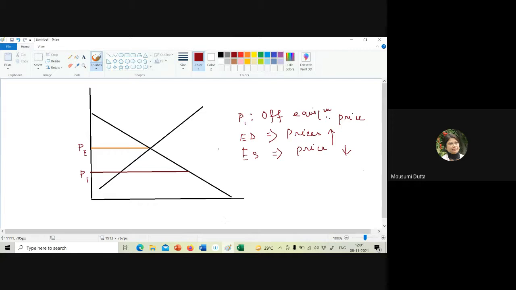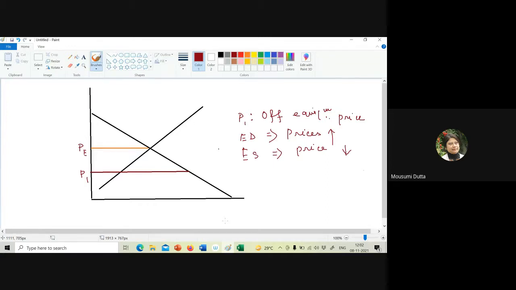So if there is any off equilibrium price and there is an excess demand, as price goes up, if that in turn helps us to move towards the equilibrium price. On the other hand, if there is an excess supply and there is a reduction in price, if that in turn helps us to move towards the equilibrium, in that case, we will call the equilibrium a stable one.